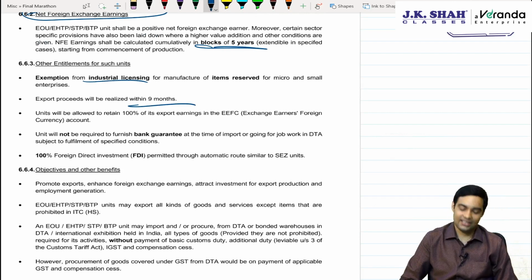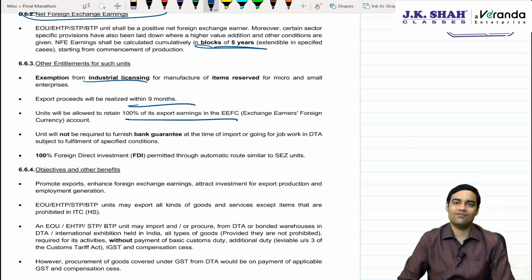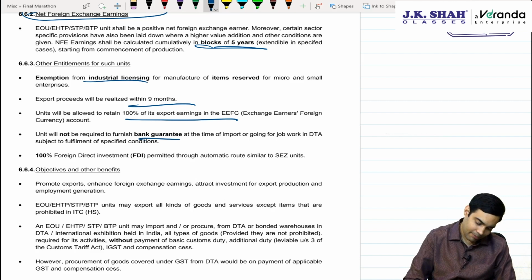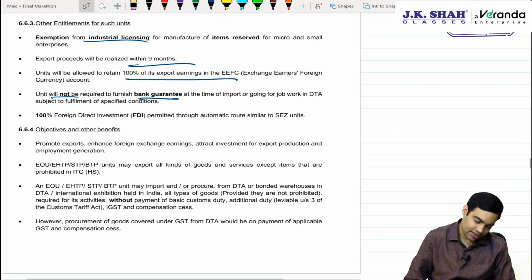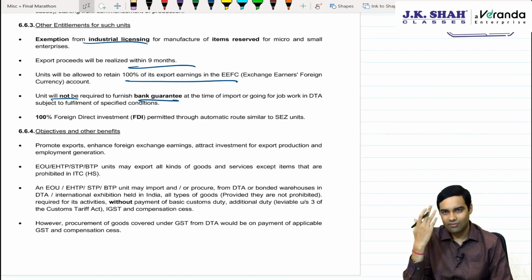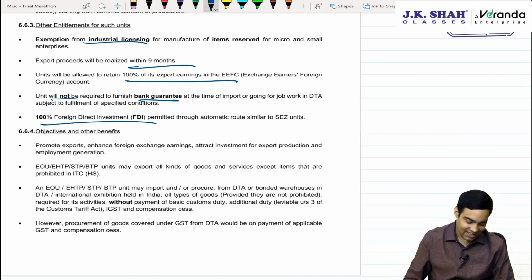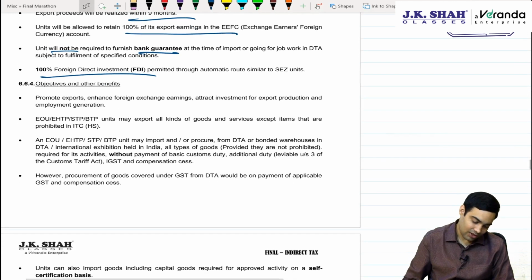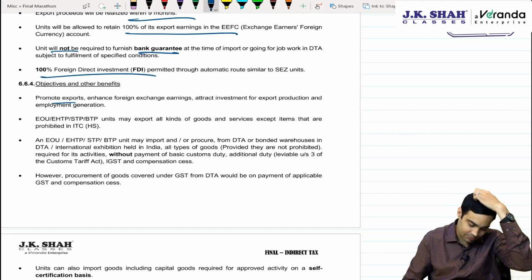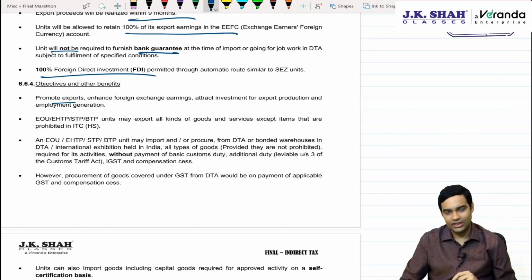Export proceeds can be realized within 9 months. 100% money can be stored in the EEFC account, exchange earner foreign currency account. Bank guarantees would not be required because you will have to give a bond once you take an EOU license. 100% FDI is also allowed. The objective is basically to promote exports, and all kinds of import and export are allowed.